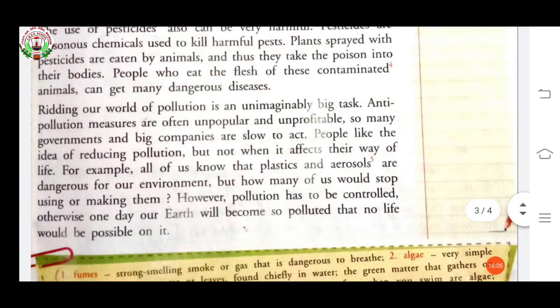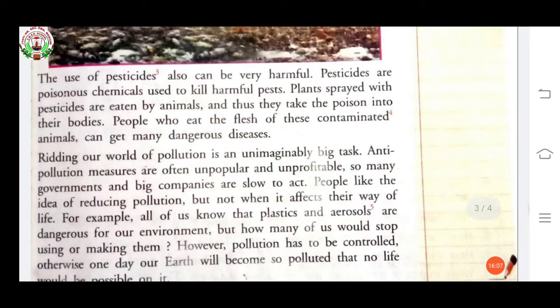So here, when people eat the flesh of these contaminated animals, which have already eaten these plants, which plants? Those on which the chemical pesticide is sprayed. So people who eat this flesh can get many dangerous diseases. Okay?